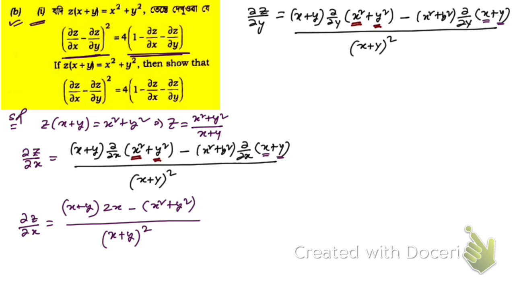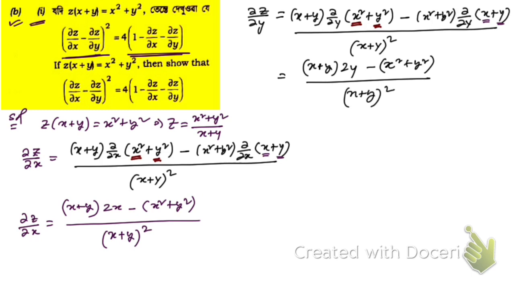Now you see, if we differentiate, what we're going to have here is (x plus y), and this time we get twice y, as we are differentiating with respect to y, minus (x square plus y square) divided by (x plus y) whole square. That's what we have got. So this is the derivative of z with respect to y. Now let me copy these results.